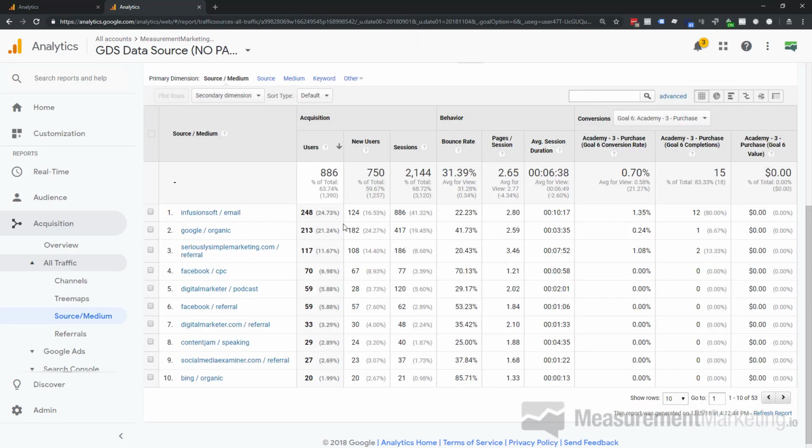And then ultimately we can move to purchase, which is that third step, our completion goal in this case. And for the completion goal itself, we see email really maintains itself. So email is what's causing the most sales to actually happen. We still get some from Serious and Simple Marketing, and that's really it for this point. We did have some from Google Organic come in. And with more numbers, you would see similar things. But we see our Facebook campaign, while it's really, really good about making people aware of the Measurement Marketing Academy, is not good about helping them to complete and make a purchase.